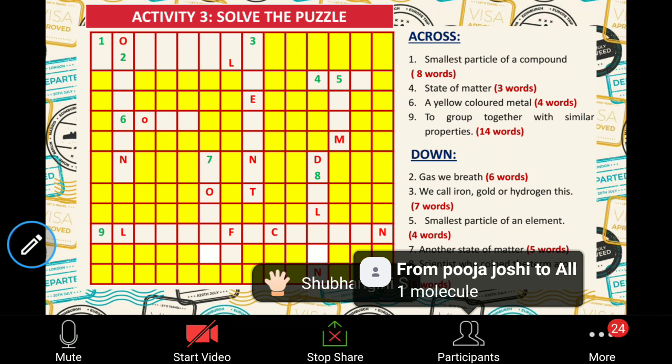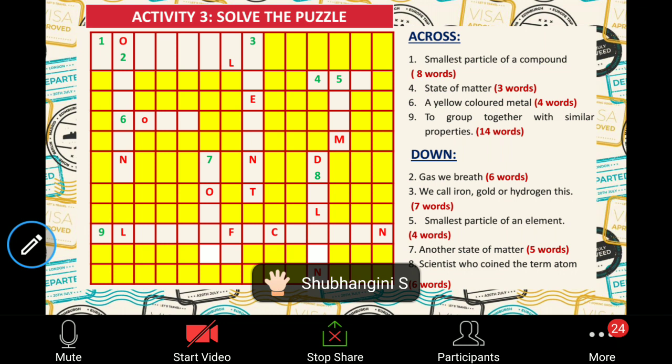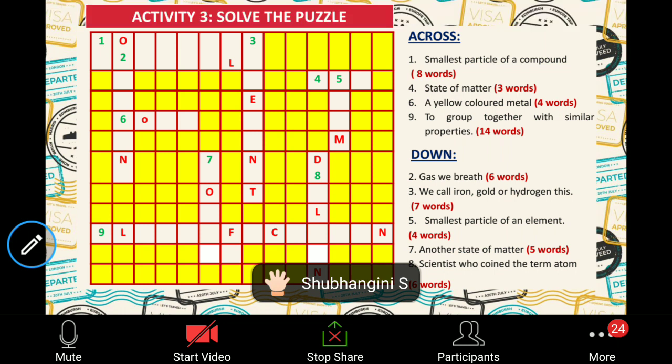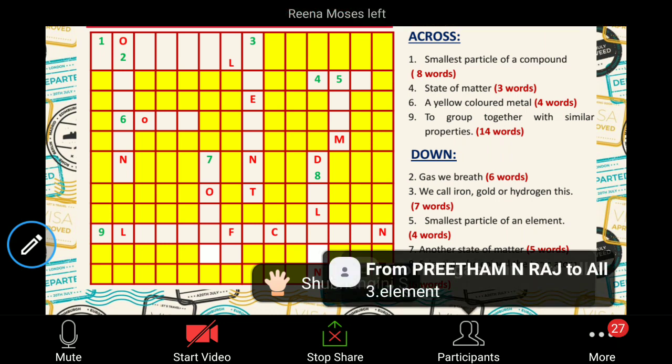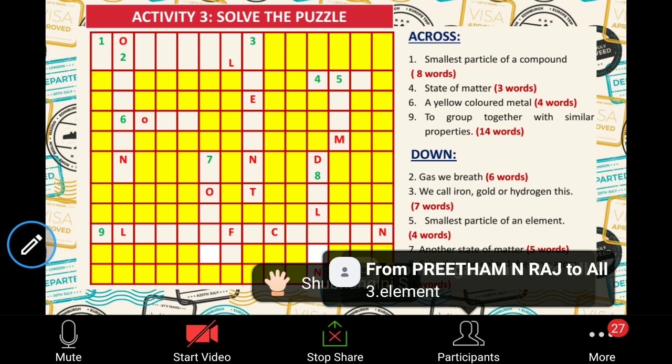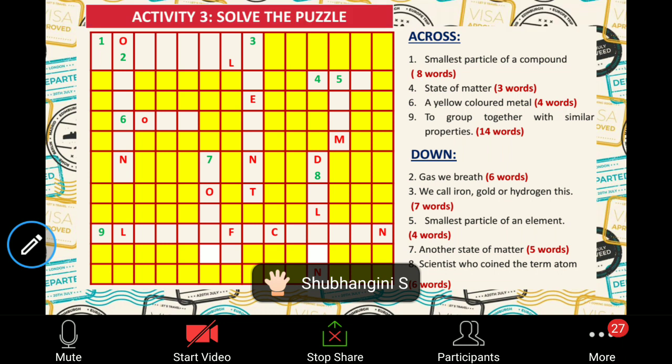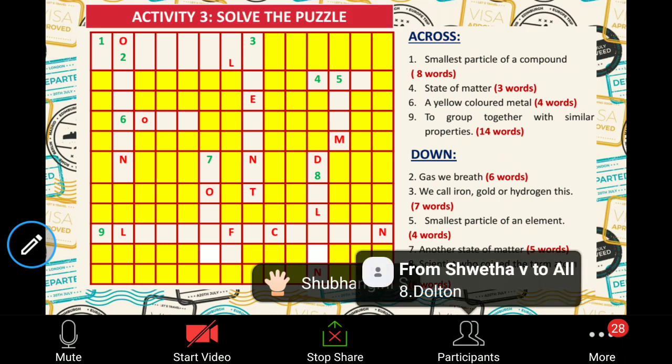Yes, Shubhangini. Number 1 is molecule. Yes, correct answer, Pooja. Yeah, another state of matter. The background noise is there, please unmute.